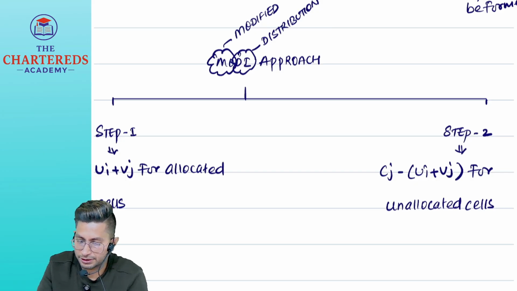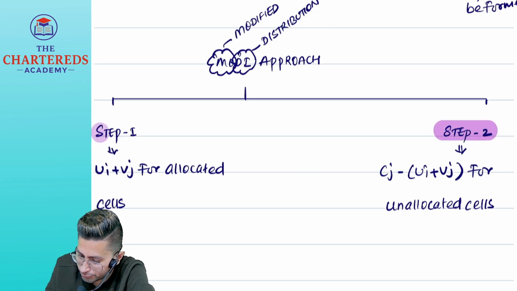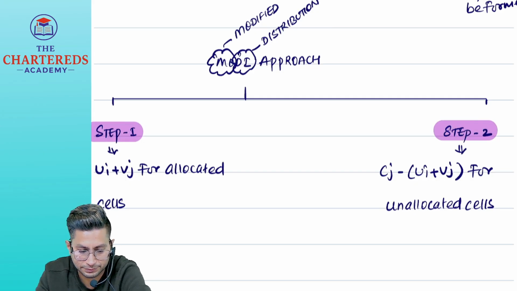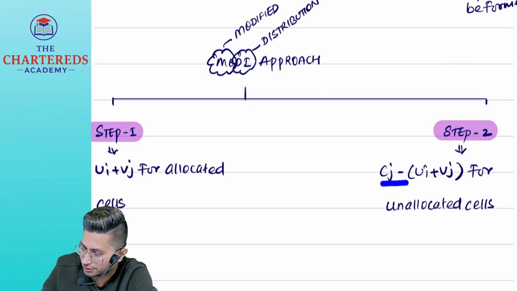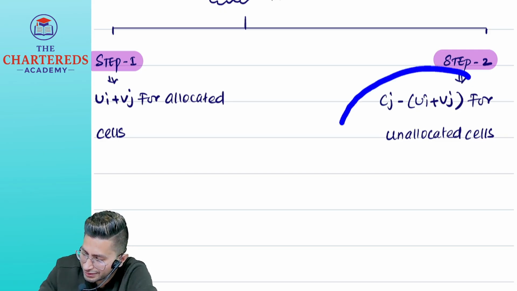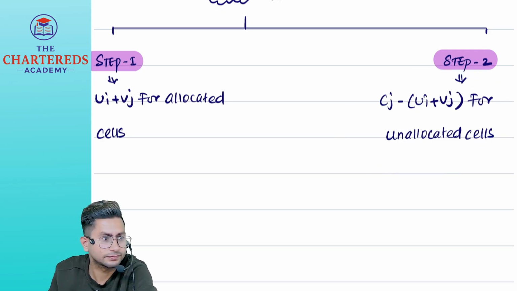So how many steps are there here? Two steps. What are those? Ui plus Vj for which cells? Allocated cells. And then what? Cj minus (Ui plus Vj) for unallocated cells. Two steps only. The second step is very important for us.